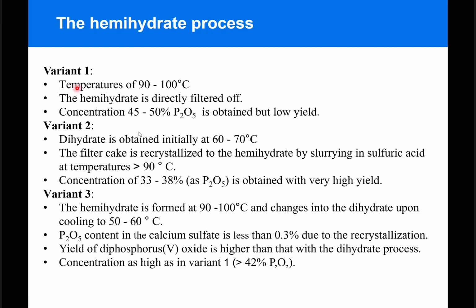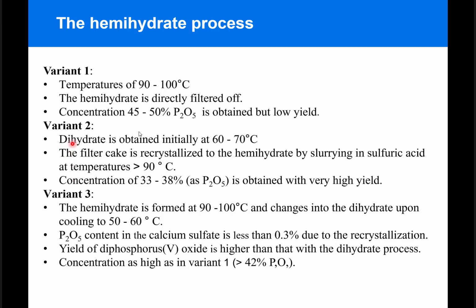Variant 1, the digestion takes place between 90 and 100 degrees Celsius, and the hemihydrate is directly filtered off, and that gives a concentration for the produced acid between 45 and 50%. But the yield is much lower. Variant 2 and 3 increase the yield.